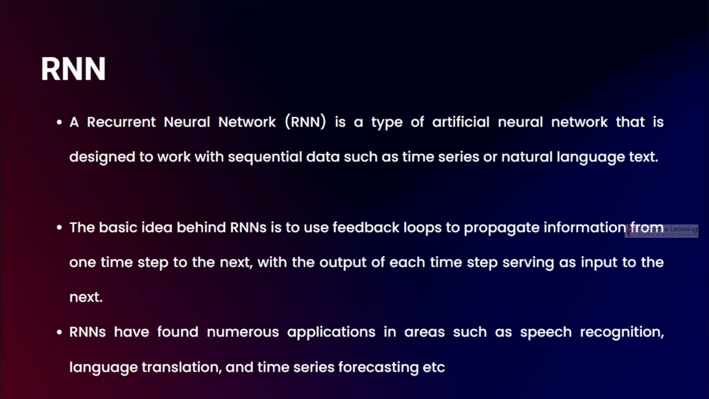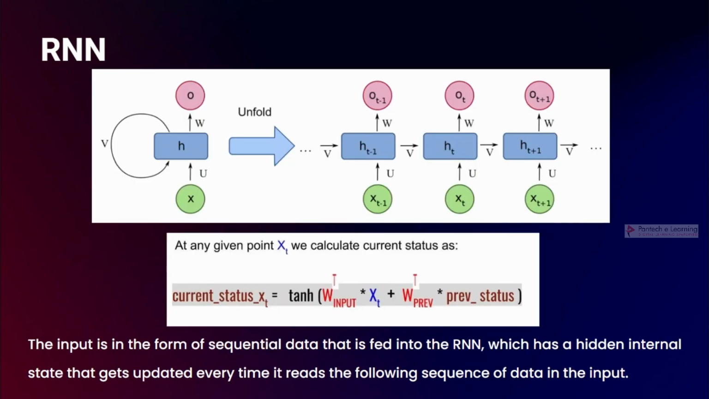So this is a major advantage of RNN. It's not just backpropagation. We have backpropagation, but every time a loop runs, it gives feedback to the next one. Inside of it, they pass feedback. RNNs have found numerous applications in areas such as speech recognition, language translation, and time series forecasting, etc.